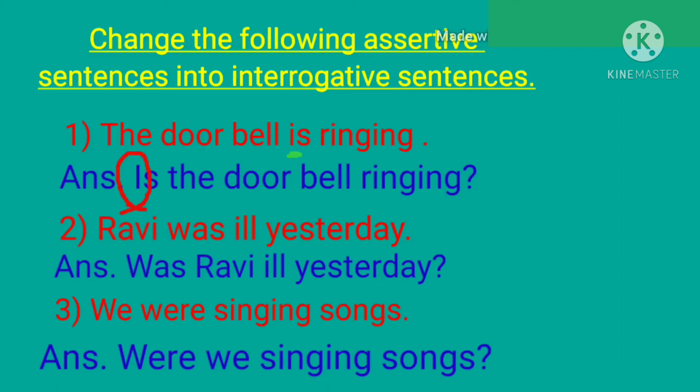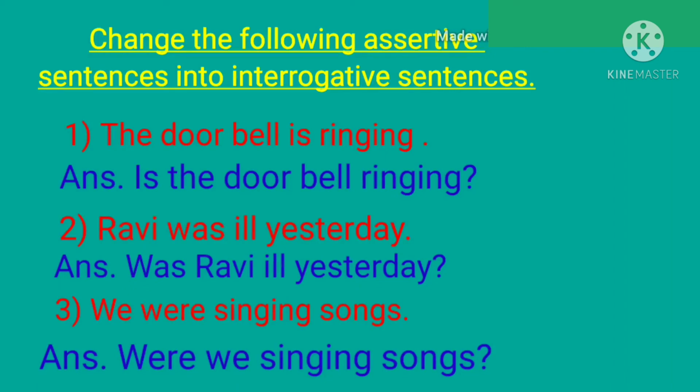And as the subject is coming in the second position in the sentence, then the first letter of the subject will become small. And your answer will be, is the doorbell ringing? Question mark.